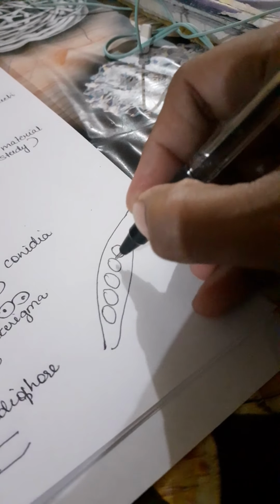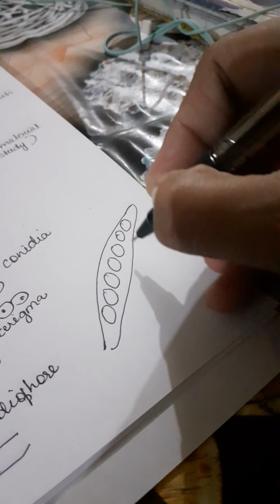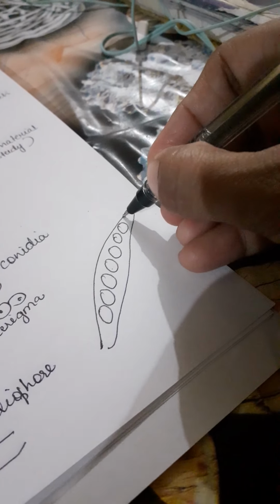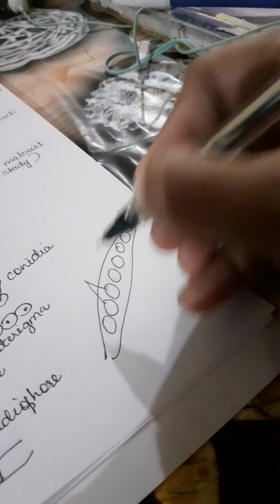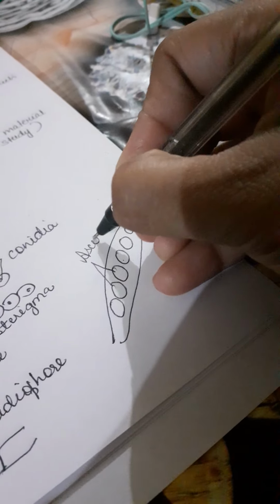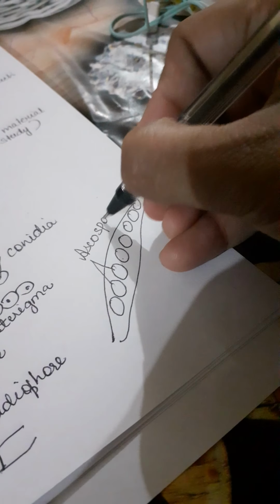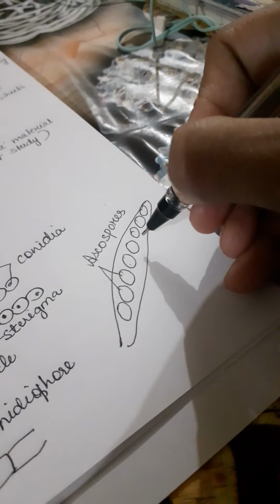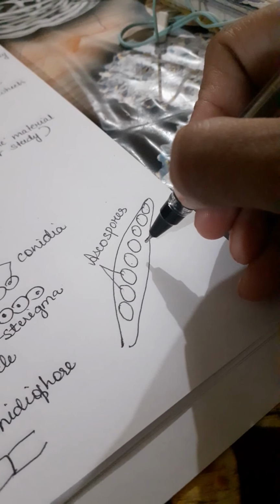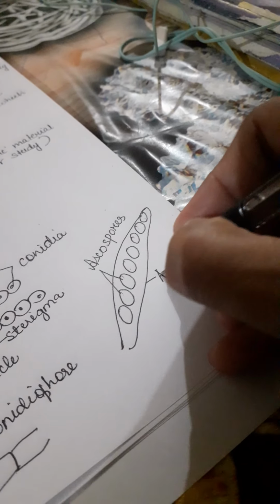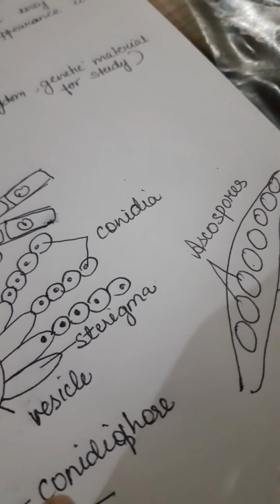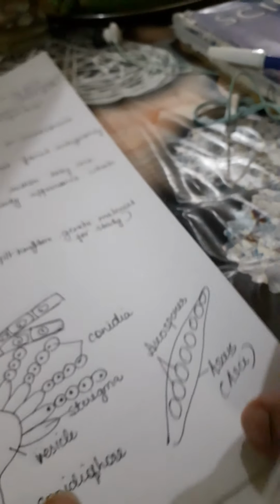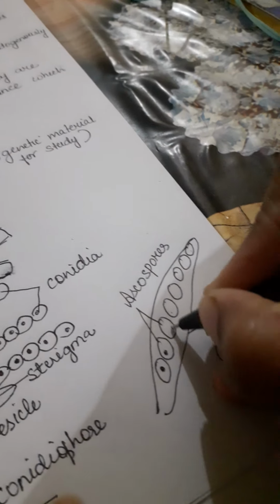ascospores, 8 in number. So see, I was counting also because they are particularly 8 in number. So these are the ascospores. These are the reproductive spores which are for sexual reproduction, and this is known as ascus. You call it asci in plural, otherwise singular you will call it as ascus.